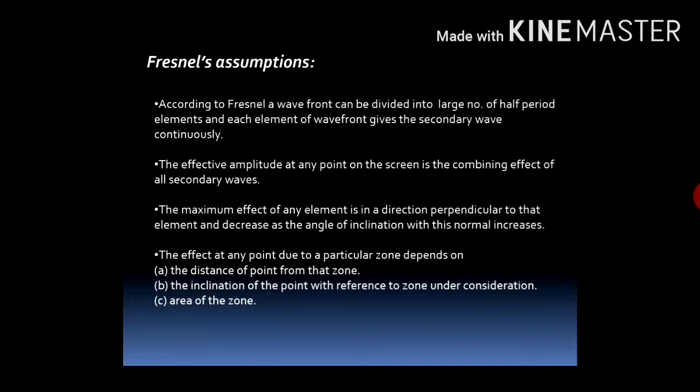And the effect at any point due to a particular zone depends on the distance of that point from that zone and the angle of inclination of the point with reference to the zone under consideration. And third is the area of the zone.